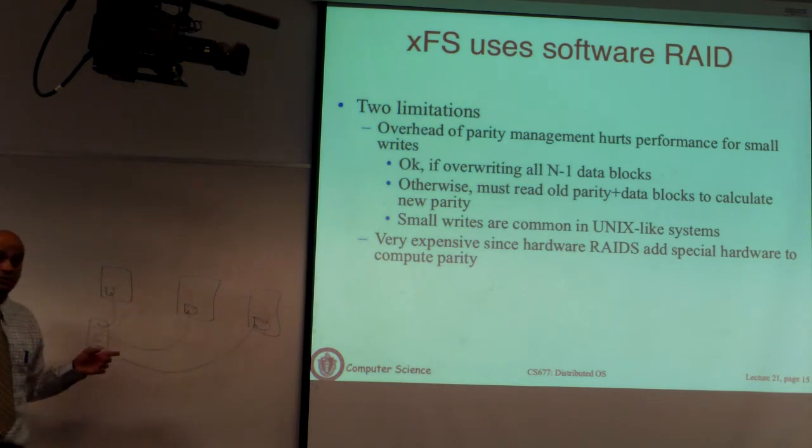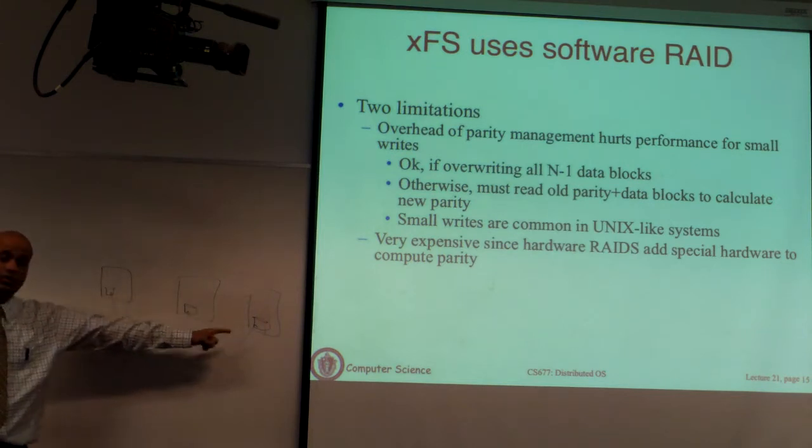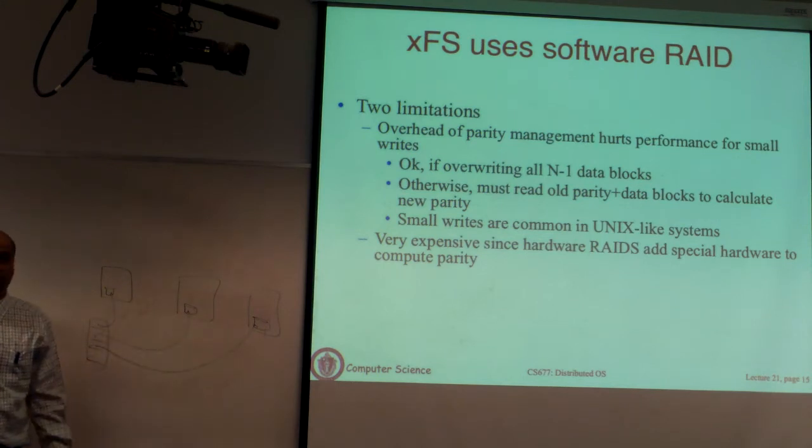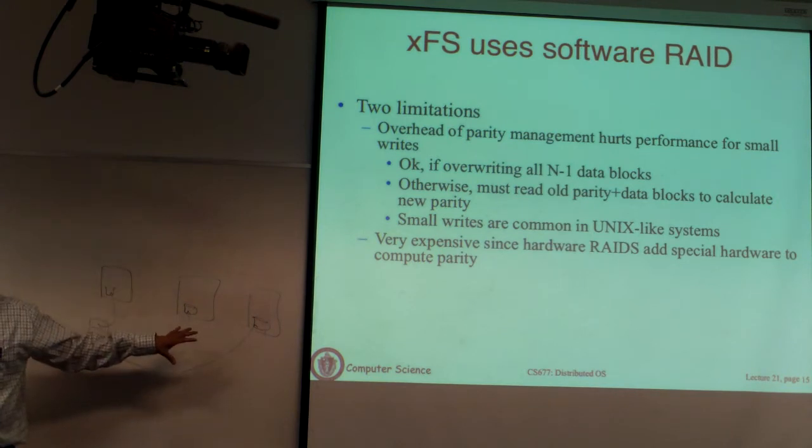What software RAID basically says is the file system will actually use a piece of software that figures out what data is on which disk, computes the parity block, and stores it on yet another machine. Okay? So now you can have entire machines fail, not just disks fail, and still get back to your data.